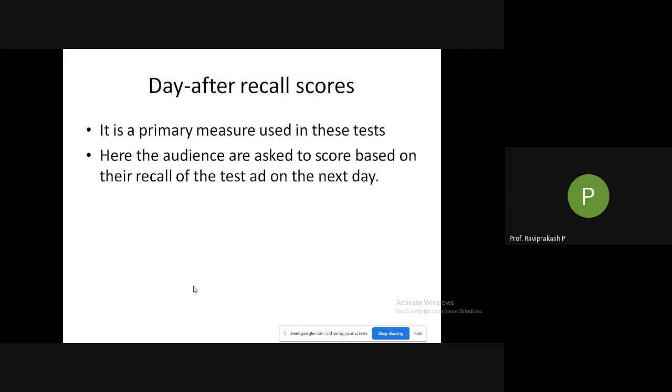So, day after recall test says, I will show you the ad today. I'll send you home. I'll ask the questions related to this ad tomorrow. If I show it now and ask you, the memory is recent, so you might recall more. With ads, it is not so, right? You watch it today, but the requirement may come tomorrow.